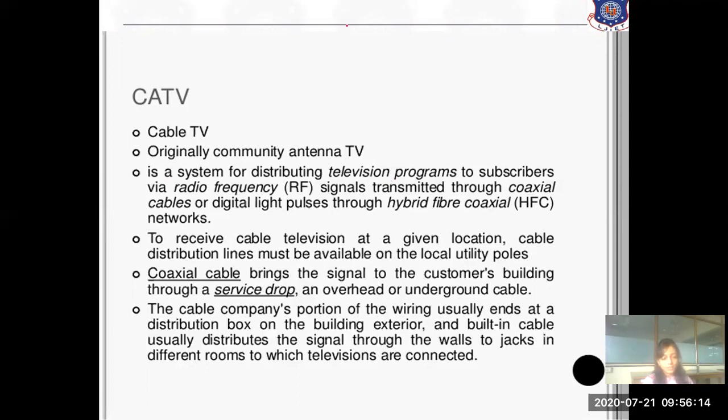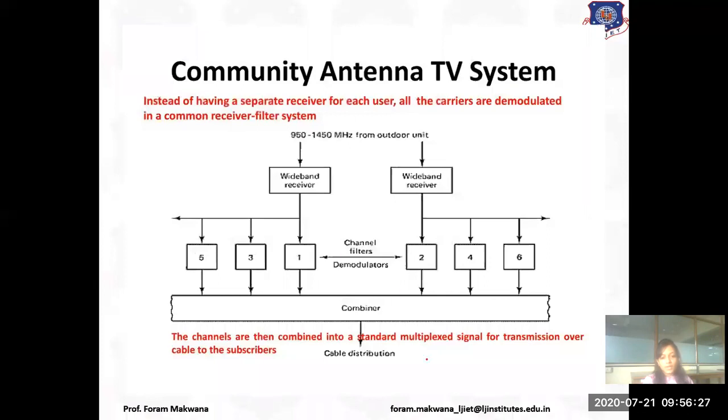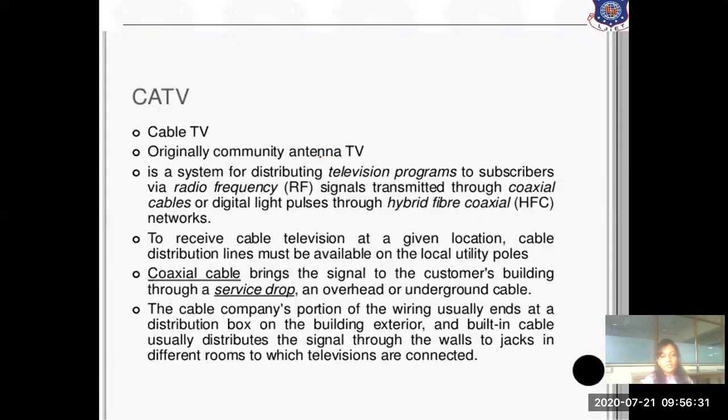To receive cable television at a given location, cable distribution lines must be available. So if I am going to distribute channels with the help of cable, then we are using a community antenna TV system. This coaxial cable brings a signal to the customer's building through a service drop, or through an underground cable.